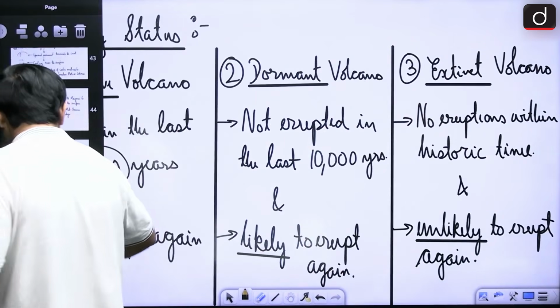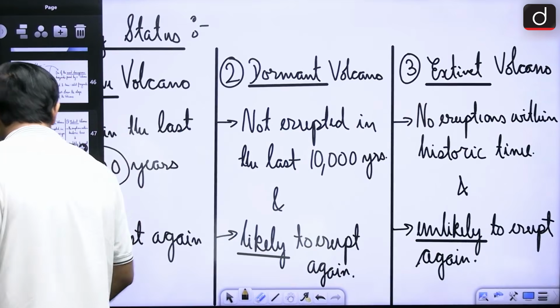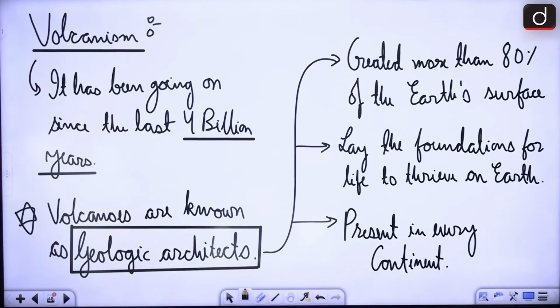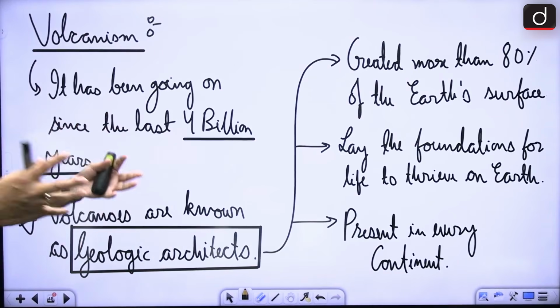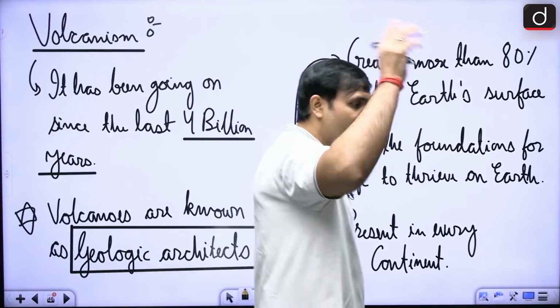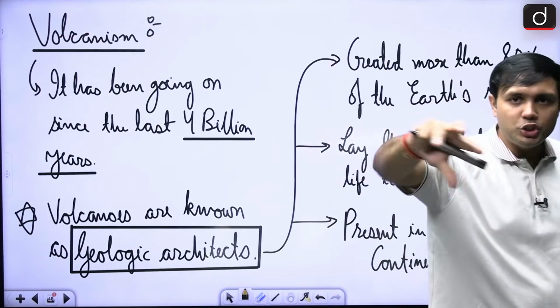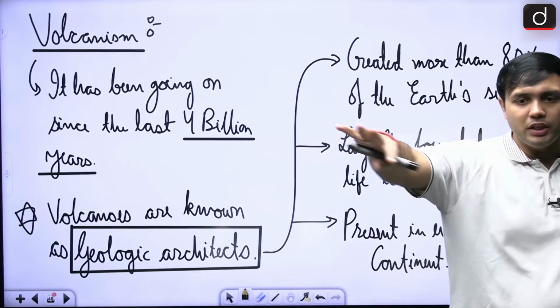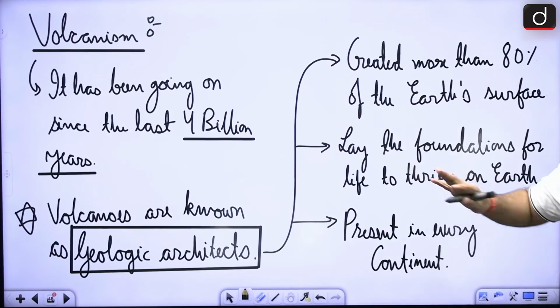All right. Next is the aspect with respect to volcanism, right? Because volcanoes are a very, very prominent part of our landscape, when they are erupting, they are causing changes in our landscape, and they are causing changes in our Earth's crust, right?